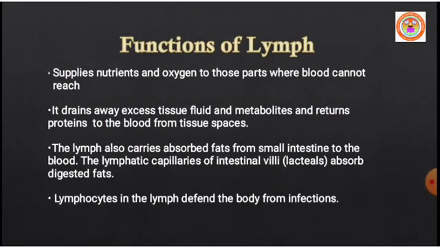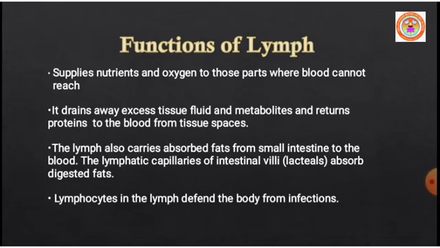Next, functions of lymph. The lymphatic system supplies nutrients and oxygen to those parts where blood cannot reach.